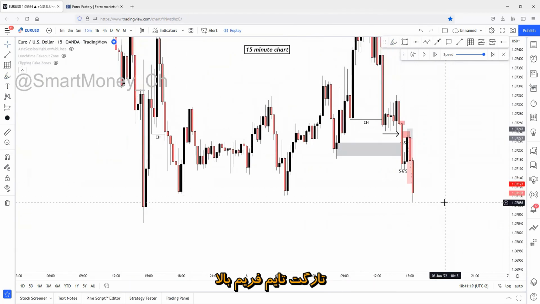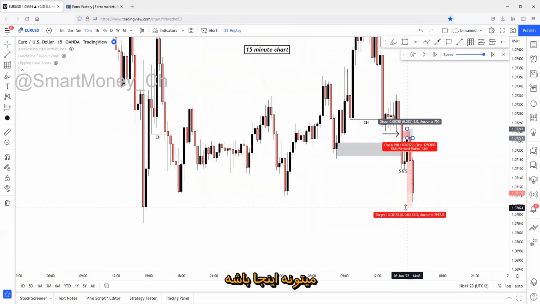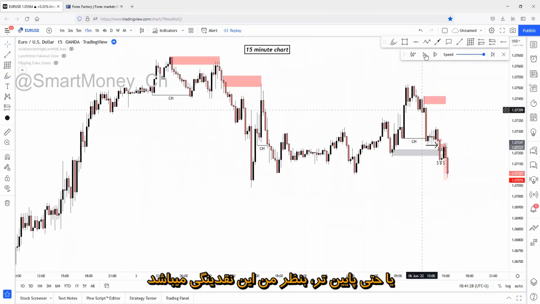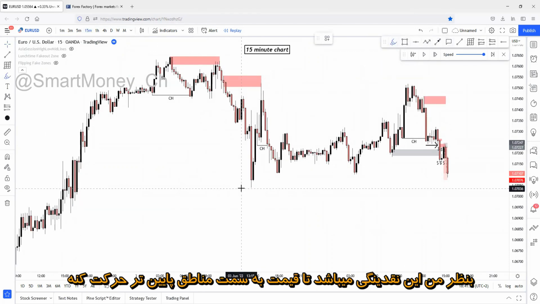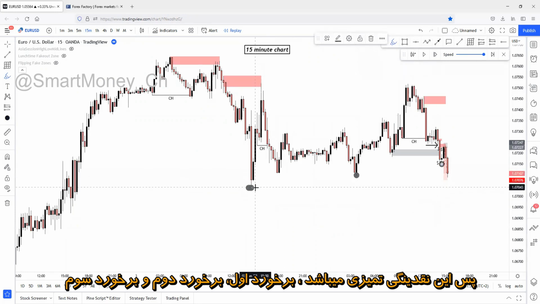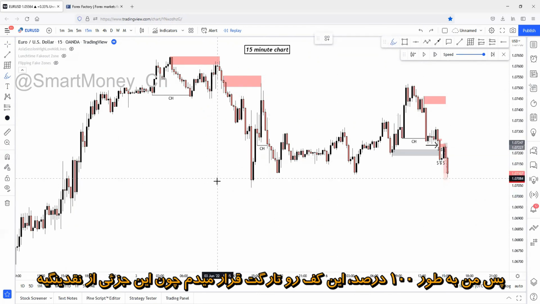Higher time frame target could be this one, maybe, or even below. This seems like liquidity to me, built up for deeper price regions. So this is pure liquidity, as you can see. First touch, second touch, third touch, and after the third touch, price just started to sweep the liquidity. So I would 100% target this low point right here, because it's part of the liquidity.